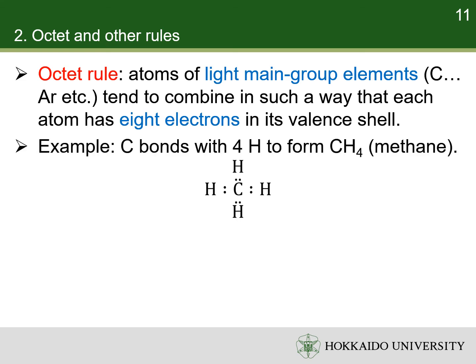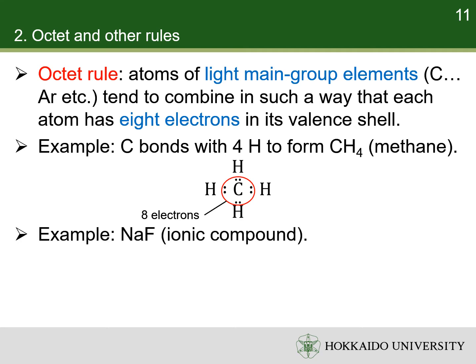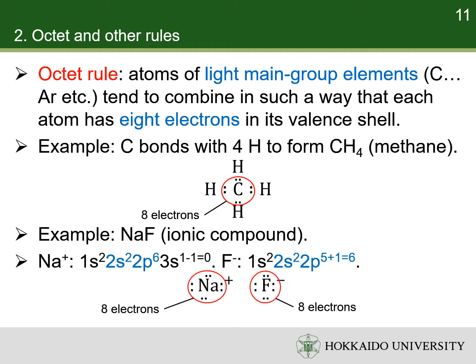For example, a carbon atom bonds with 4 hydrogen atoms to form methane. The carbon atom has 8 electrons in its valence shell. Another example is sodium fluoride, which is an ionic compound. Pay attention that the sodium atom has only 1 electron in its valence shell, the M shell. When it loses 1 electron, the valence shell of the sodium cation becomes the L shell.